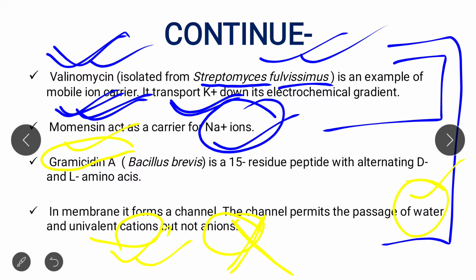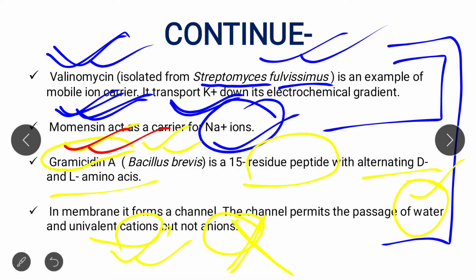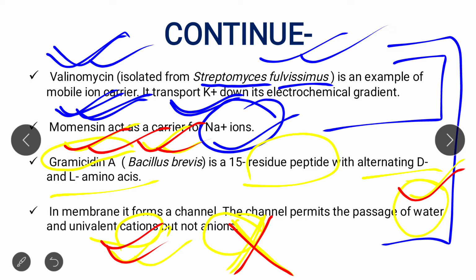It is extracted from Bacillus brevis bacteria, and it is a 15 residue peptide with alternating L and D amino acids. So gramicidin A forms a channel, and through that channel water and cations are transported, while anions are not transported.